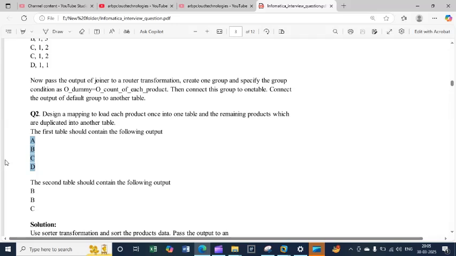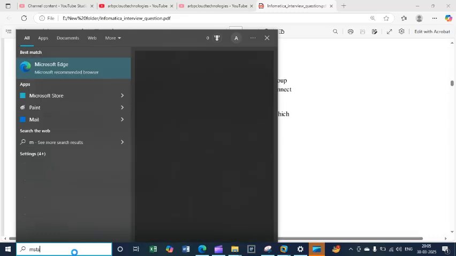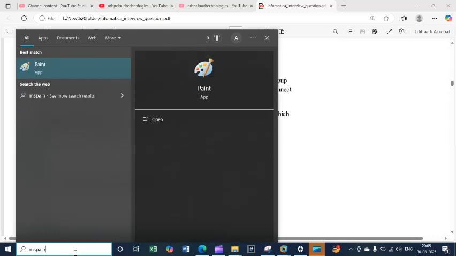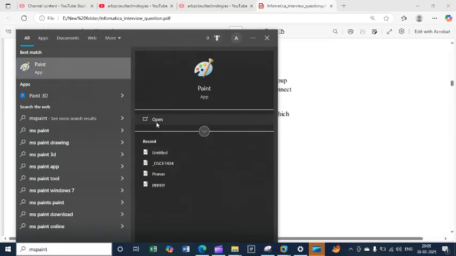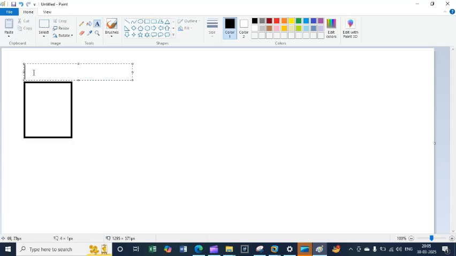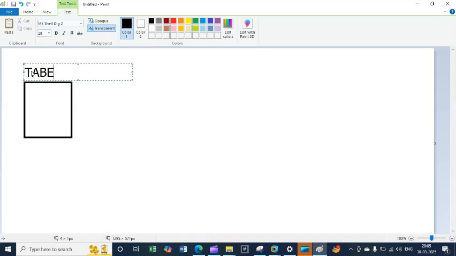And they ask what type of transformation you are going to use. Okay, so let me explain what I'm thinking. Let me open MS Paint so I can explain and you can understand better. Let's suppose there is one table, just table one.